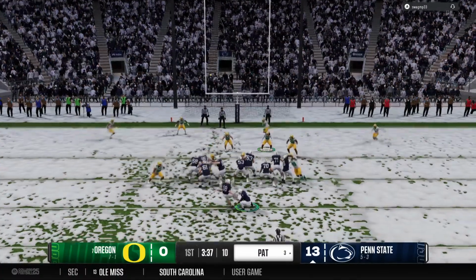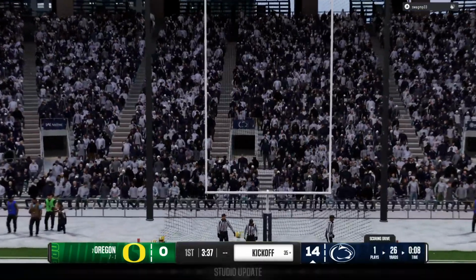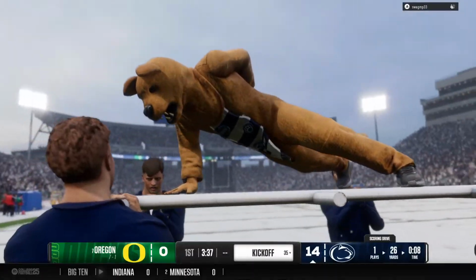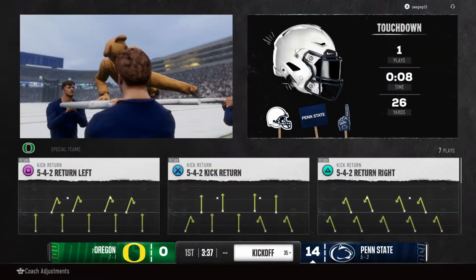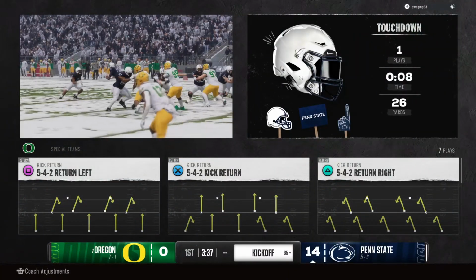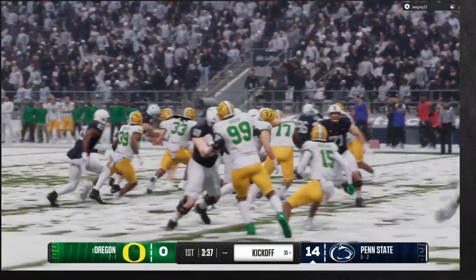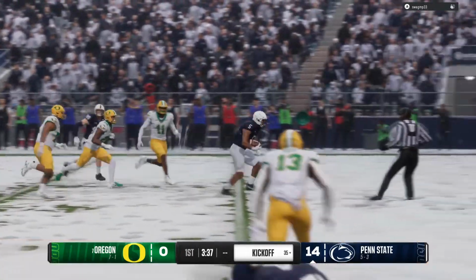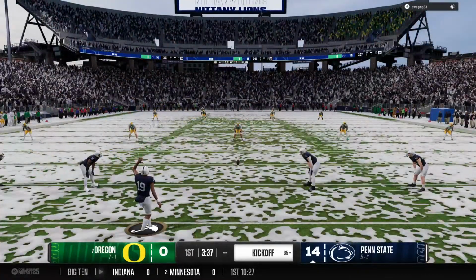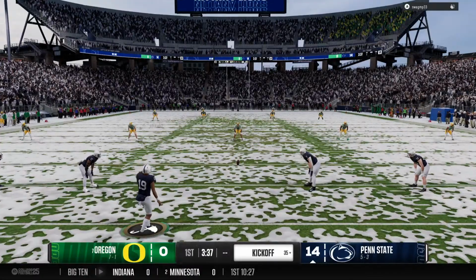And the extra point makes it 14-0. That's exactly what you want to do when you have that type of field position. Strike quickly, and they did. One play, and they put it on the board. About to kick it away after scoring the touchdown.